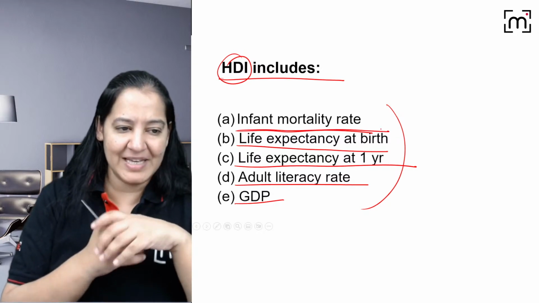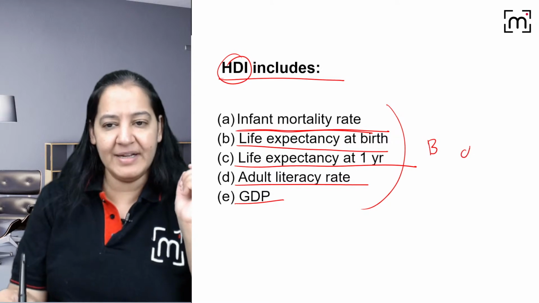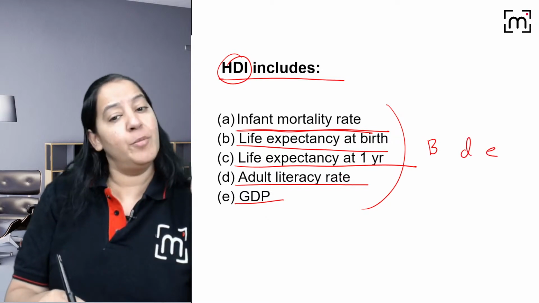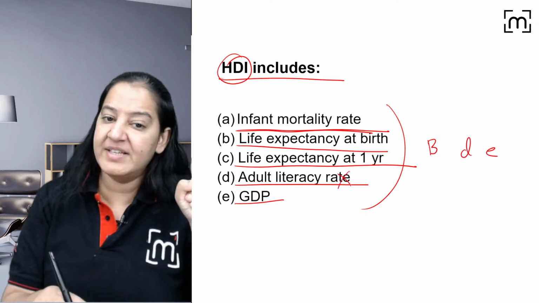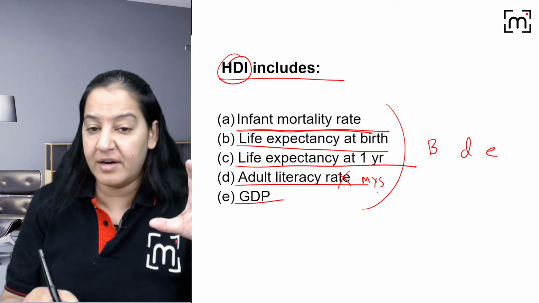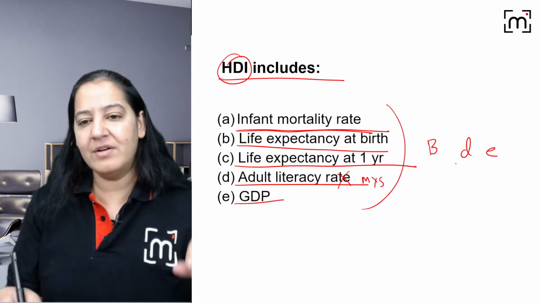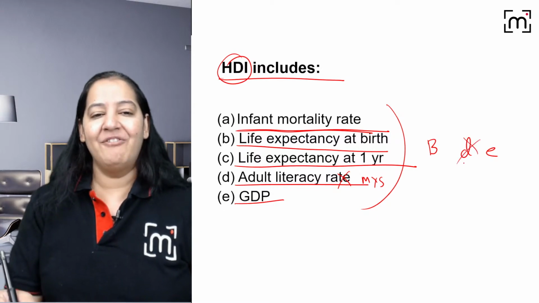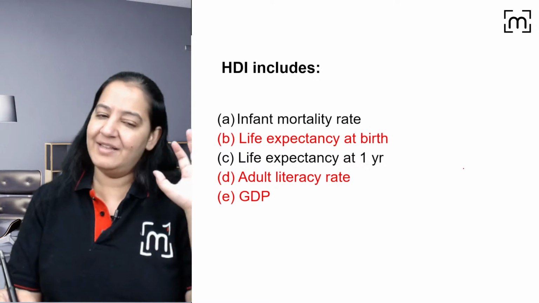So most of them are saying B. Some are saying B, D, E. Three things are there. But D is old, not new. In the newer one, we say mean years of schooling. In the old HDI, we take adult literacy rate. But in the newer one, we take schooling. So I will not say D also. Right? What about E? Yeah, B, D, E, the 3 options are correct.